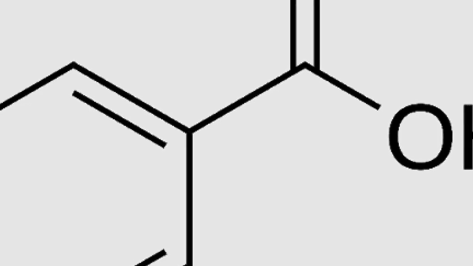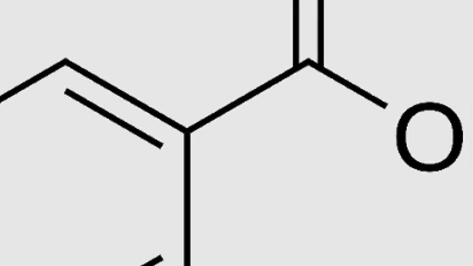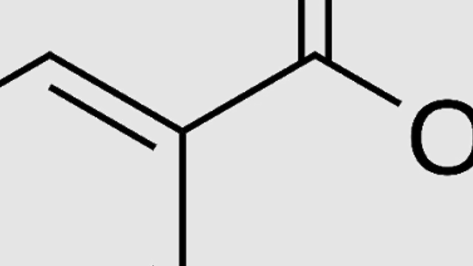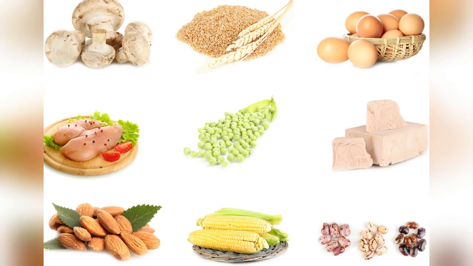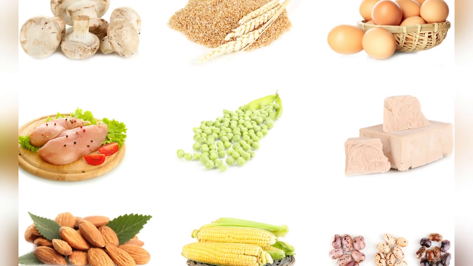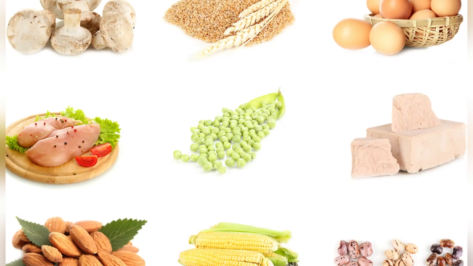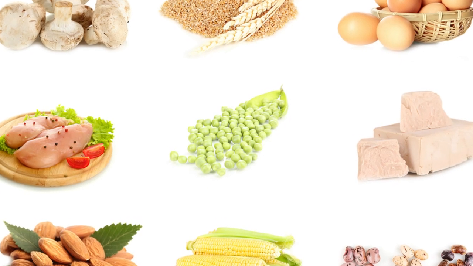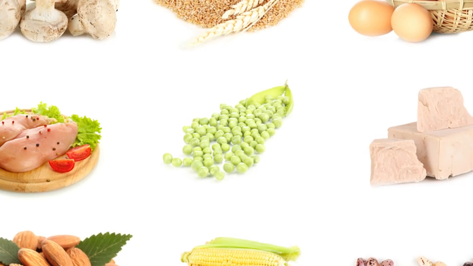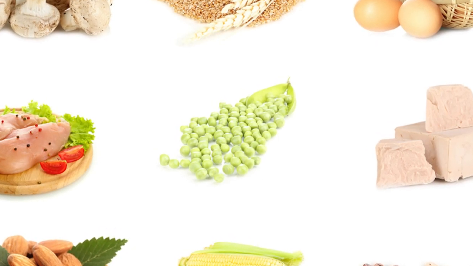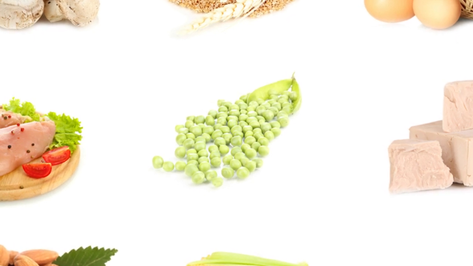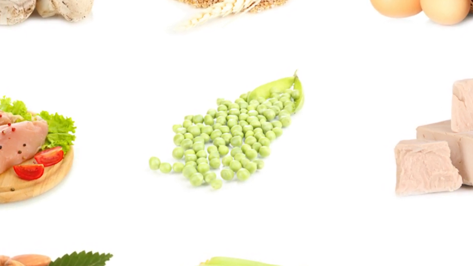Some NR/NMN marketing suggests they avoid NAM accumulation because they don't contain NAM directly. But this is a semantic dodge. The key issue is not whether the precursor starts as NAM, but whether the pathway leads to NAD that is then consumed. NR and NMN are salvage intermediates in the NAM pathway. NR is phosphorylated to NMN, which is then converted to NAD. Bottom line: once NAD is consumed, NAM emerges just the same.